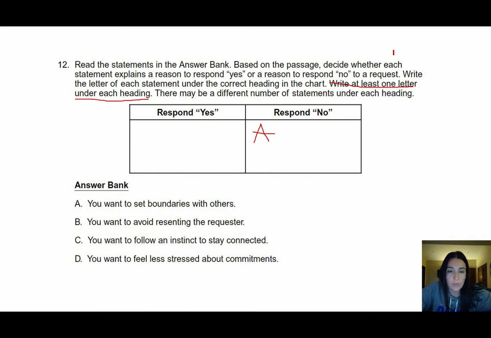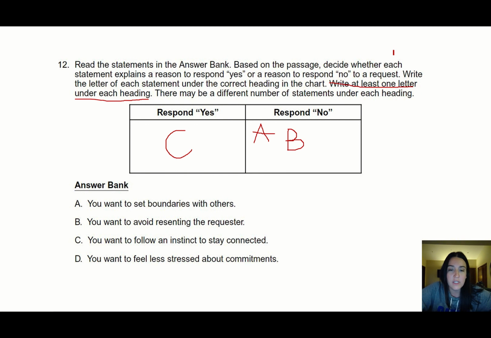B, you want to avoid resenting the requester. The passage told us that sometimes if you say yes too many times, you start getting mad at people who are asking you to do things because you feel overwhelmed. C, you want to follow an instinct to stay connected. So this would be a reason that we might want to say yes because we are afraid that if we say no, people will be mad at us, but really it's more of a way to just be helpful to the person that's asking. So C would be one reason to respond yes.